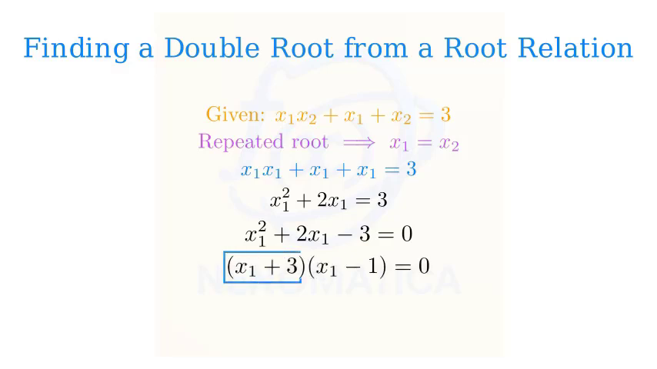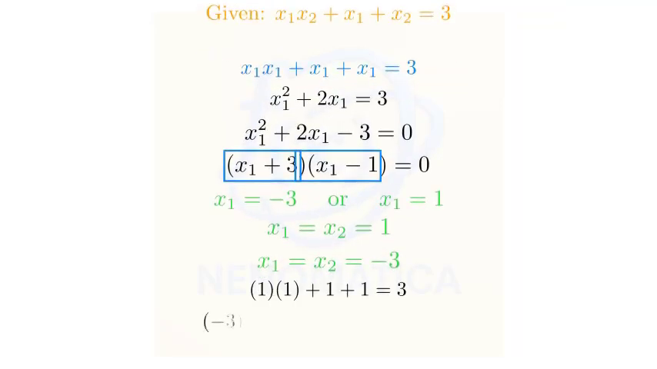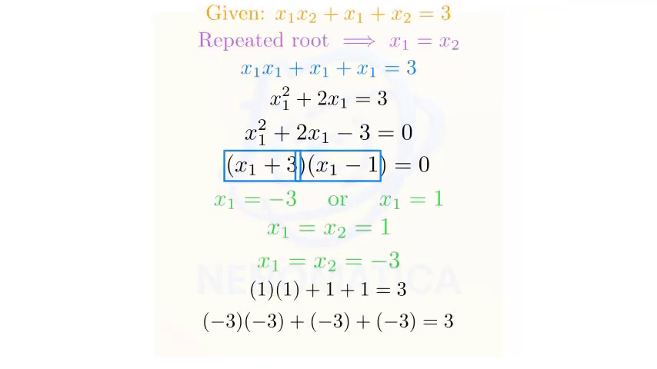Now, factor the quadratic. It factors as (x1 plus 3) times (x1 minus 1) equals 0. Set each factor equal to 0 to solve for x1. So x1 equals -3, or x1 equals 1. Because the root is repeated, x1 equals x2. Therefore, the double root can be 1, or it can be -3. A quick check. If both roots are 1, then 1 times 1 plus 1 plus 1 equals 3. Works. If both roots are -3, then -3 times -3 is 9, plus -3 plus -3 is 3.